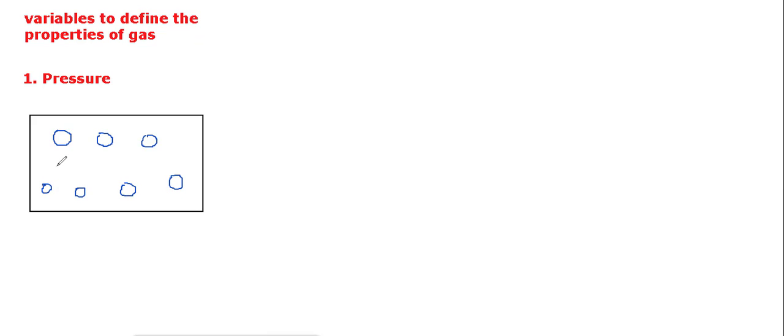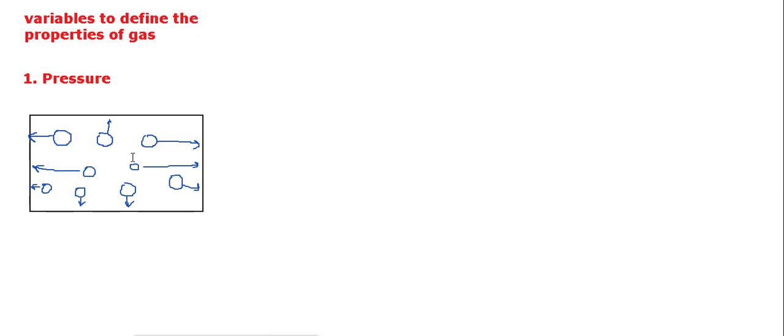Because the force of attraction is very less between gas molecules, what will happen? This gas molecule will move on this side, this one will go this side, and so on, in different directions. Because the force of attraction is very less, there will be random motion. The molecules inside the gaseous container keep on moving from one side to another, and because of this movement, there will be certain momentum.